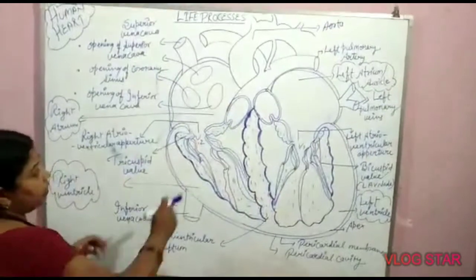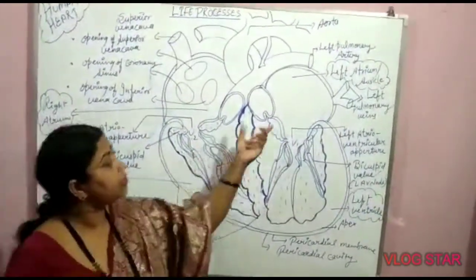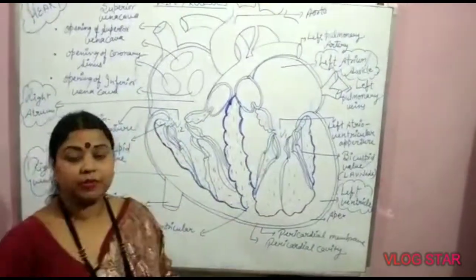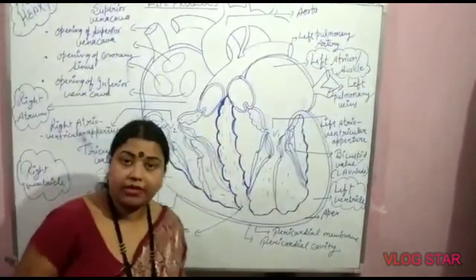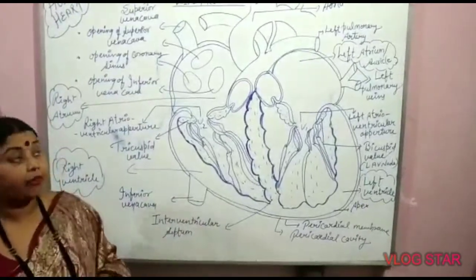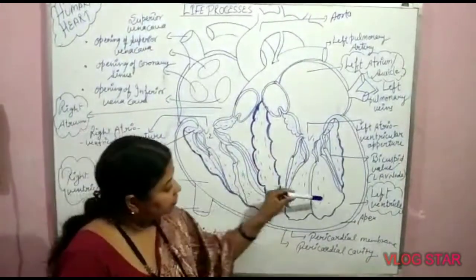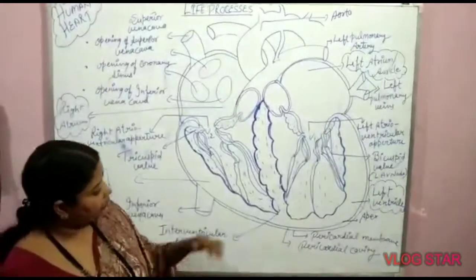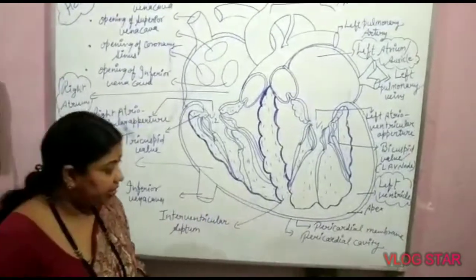Now, the nature of auricles is always receiving blood, and ventricles always transport the blood. Auricles always receive blood, so veins always enter the heart. The auricles receive blood from different veins, while the ventricles always transport blood from the ventricles to all body parts with the help of arteries.